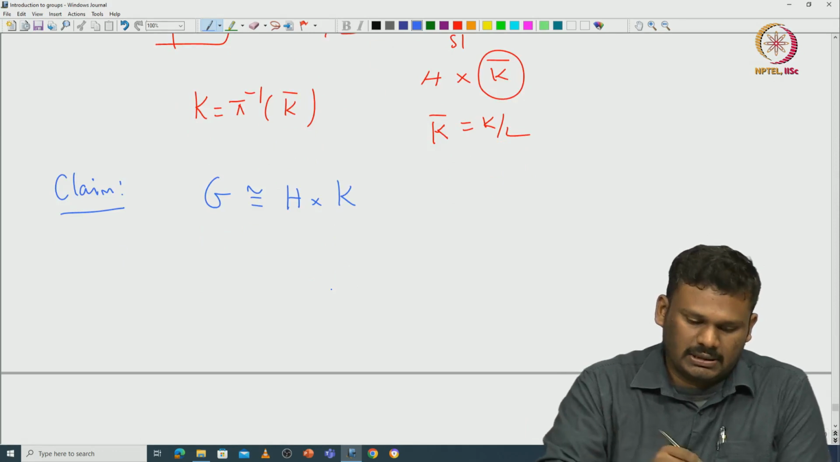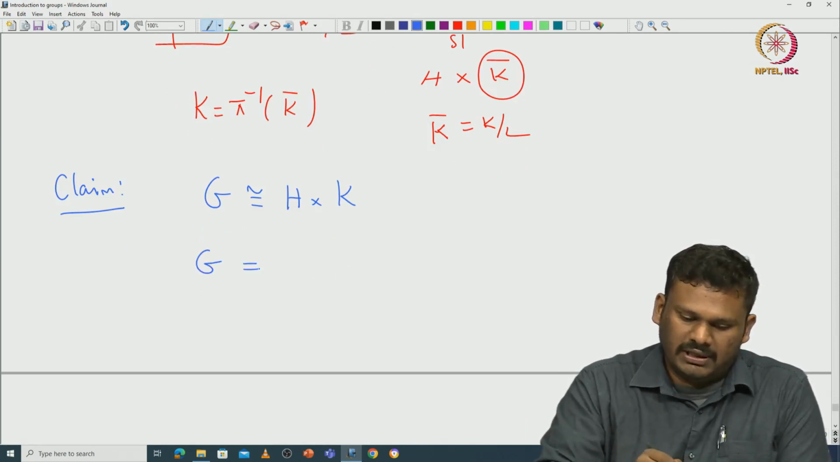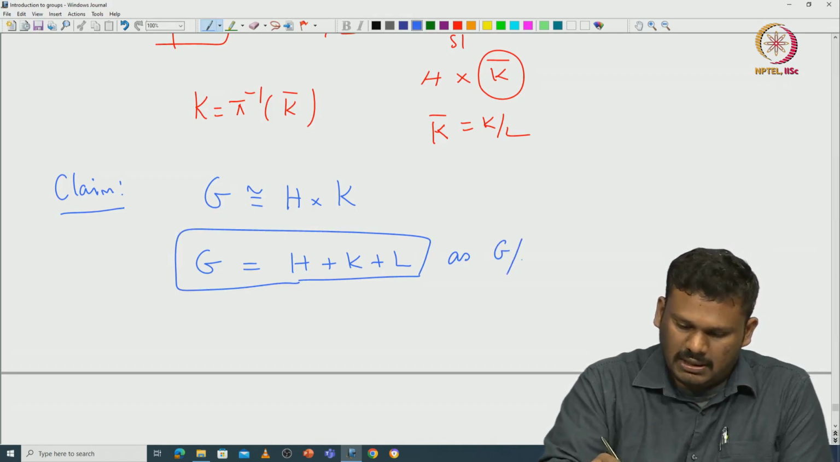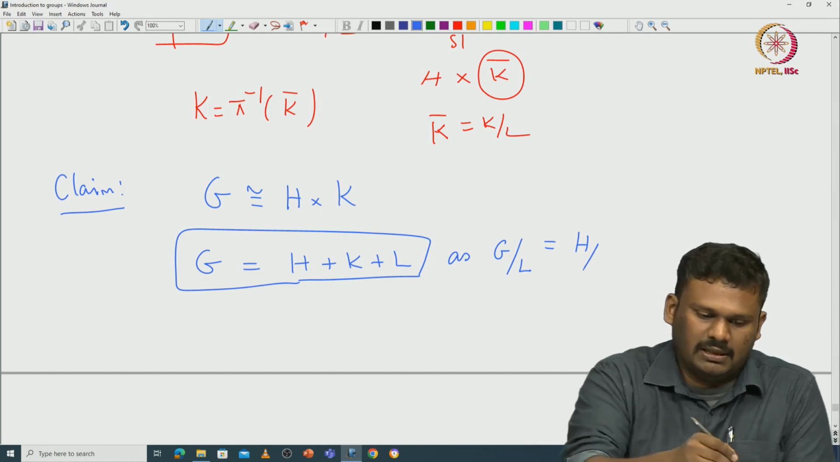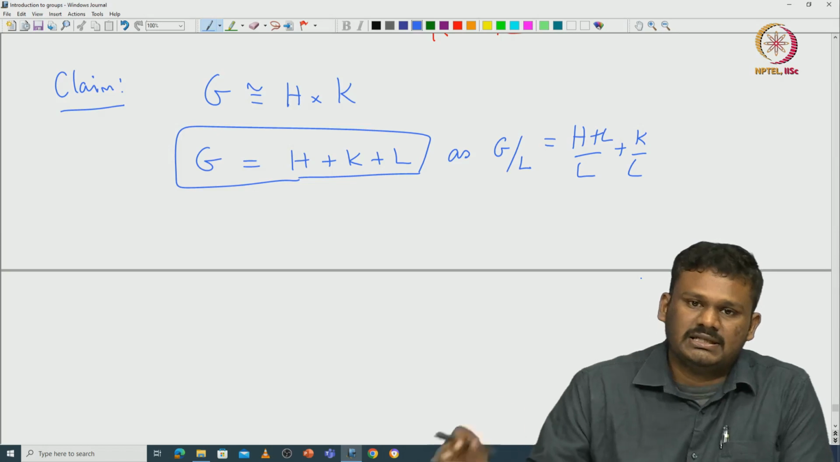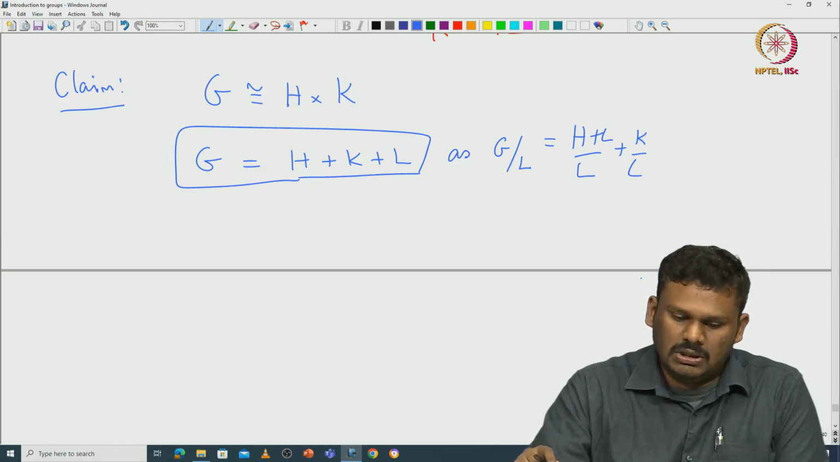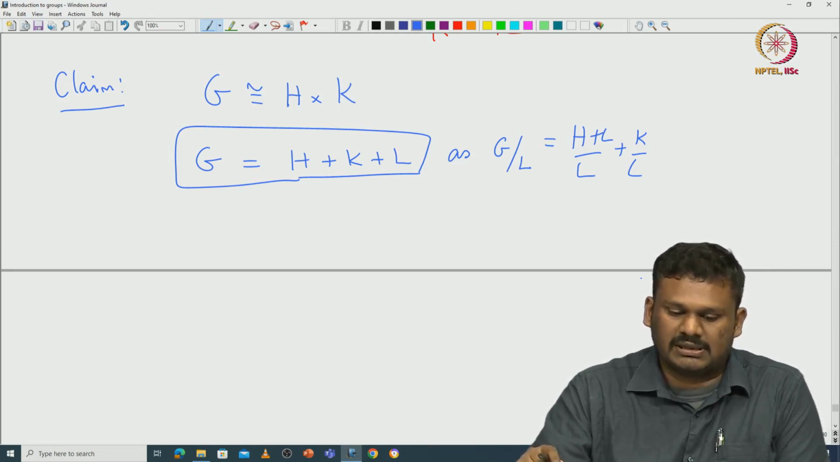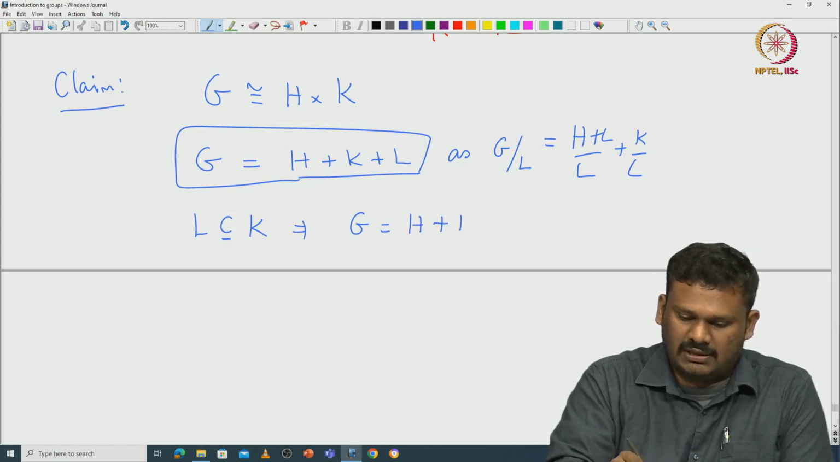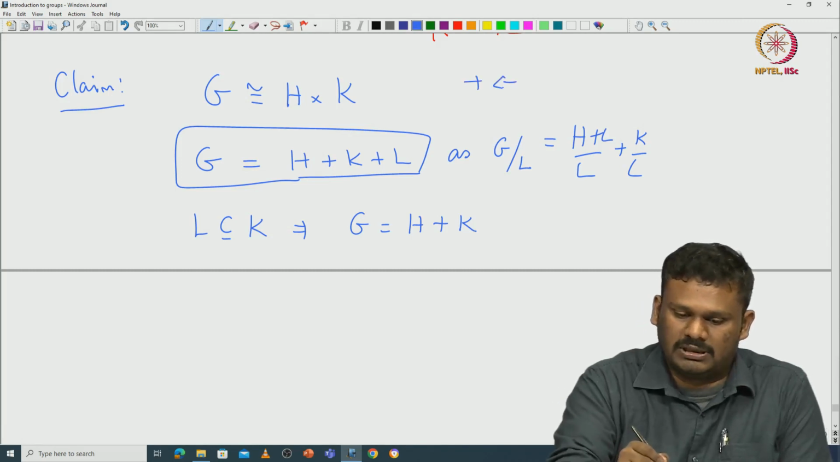Okay. So, now let us look at what is happening. So, G is going to be definitely, let us use the additive notation, H plus k plus L. As G mod L is equal to H plus L mod L plus K mod L, you can easily see that G is exactly equal to H plus K plus L. So, now L is a subgroup of K. So, that implies that G is exactly H plus K. I am just using additive notation for the group operation. Okay. We are in the abelian group, there is no harm.